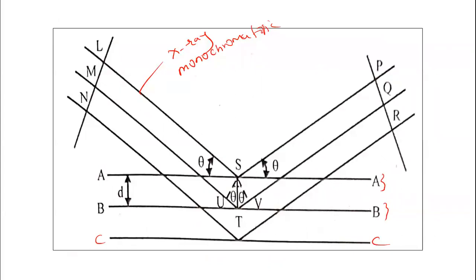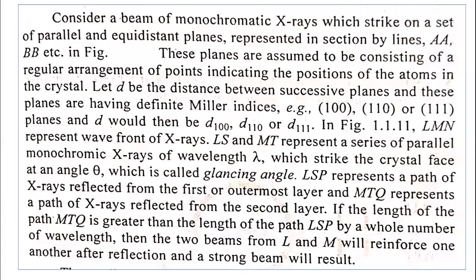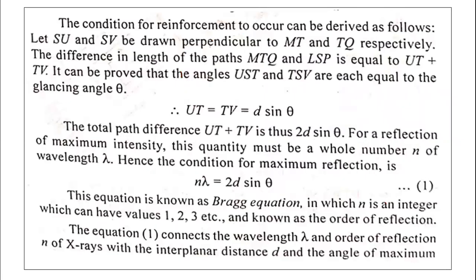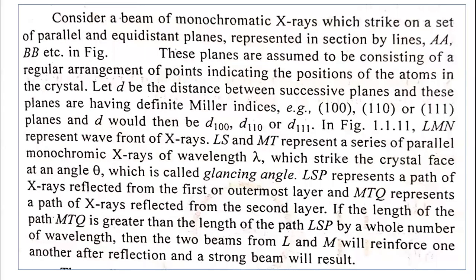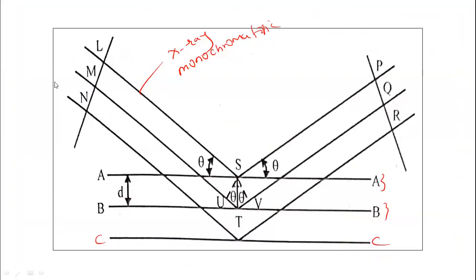Let SU and SV be drawn perpendicular, from S to U and from S to V, to MT and TQ respectively.